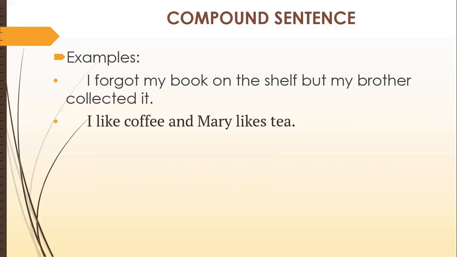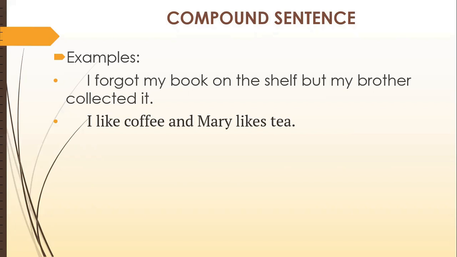I like coffee, and Mary likes tea. I like coffee is the first clause. This and is what? It is a conjunction. Which type? Coordinating conjunction. I like coffee is one clause which contains subject, verb, object, and it is an example of an independent clause.